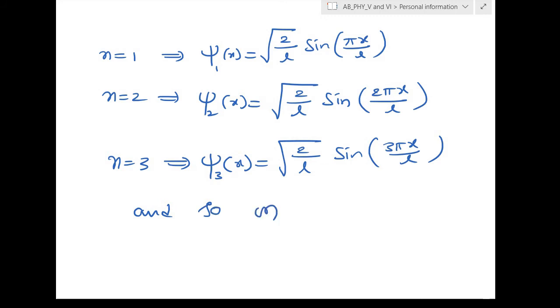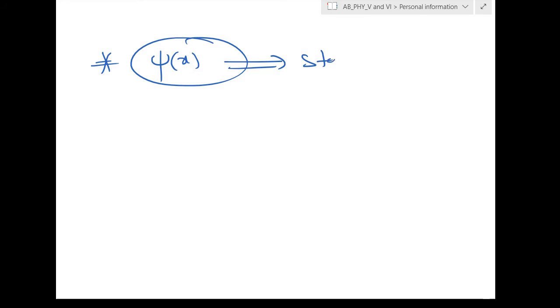And so on. What I want to say here is that psi of x is the state function. So how many states are possible for the particle here?